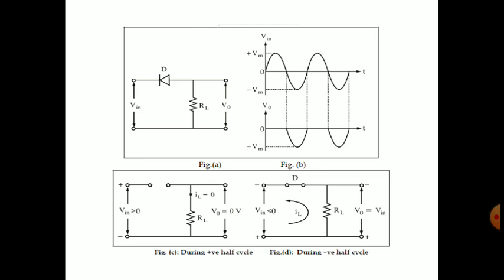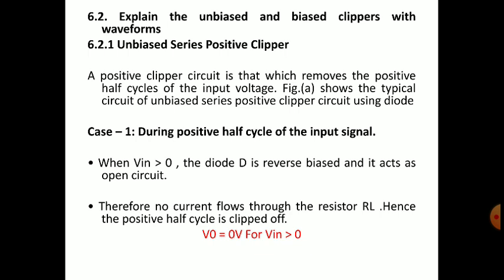Now compare both the input and output waveforms. The entire positive portion of the input is clipped, so that's why it is called a positive clipper. And the diode is in series with the input waveform, that's why it is a series positive clipper. And we don't apply any bias DC voltage, that's why it is called an unbiased series positive clipper. So this is the theoretical explanation.